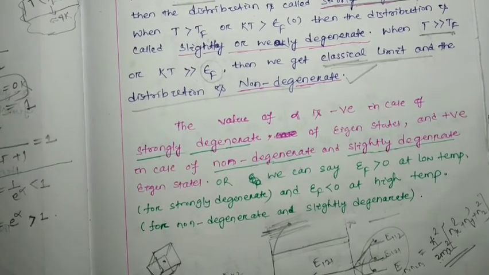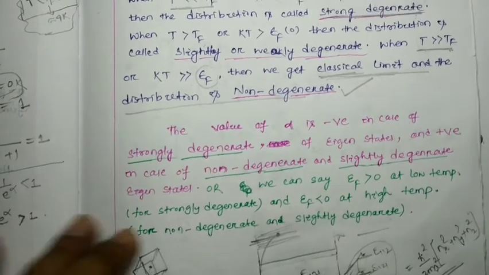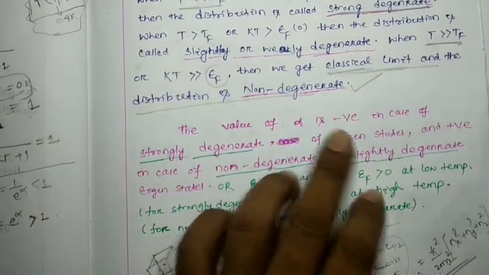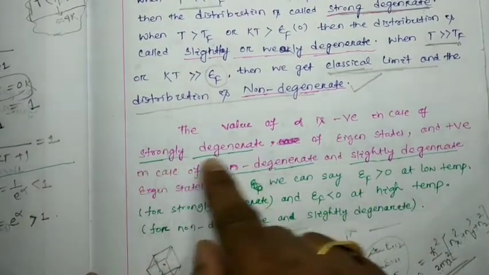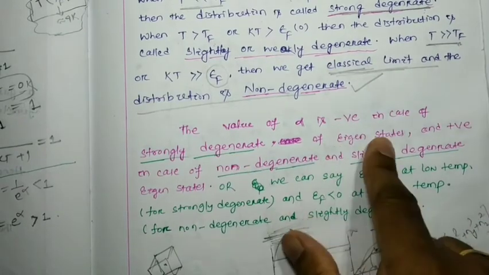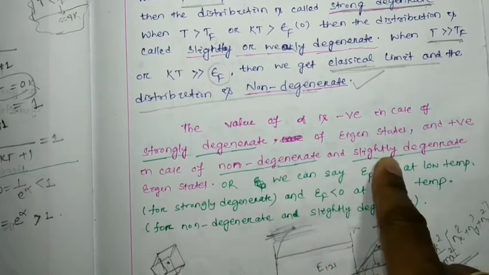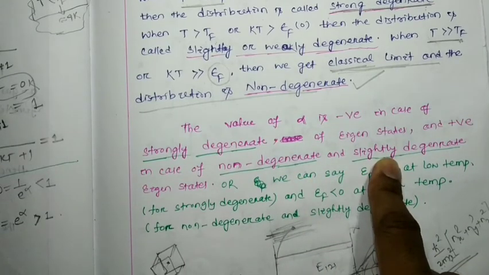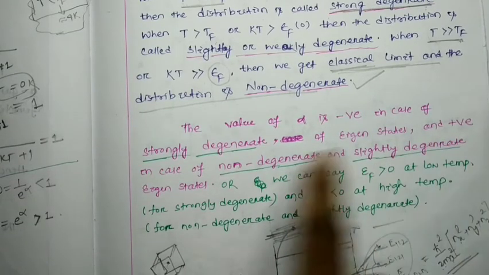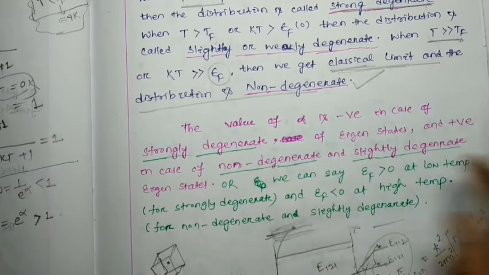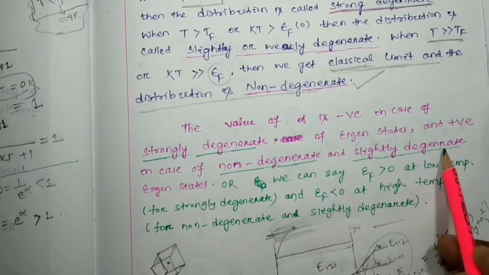Now we have to move further. Here the value of alpha is negative in the case of strongly degenerate eigenstate, and positive in the case of non-degenerate or slightly degenerate eigenstate.